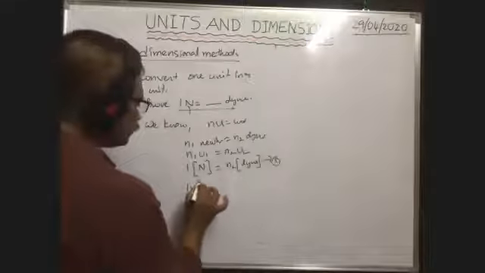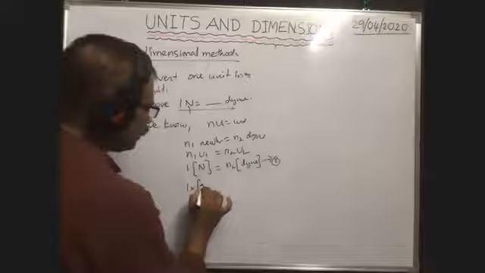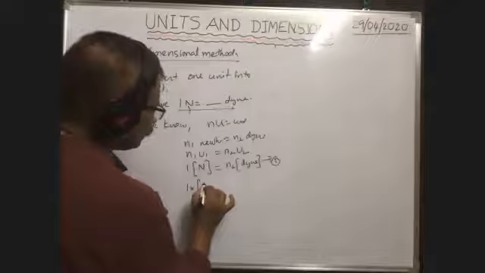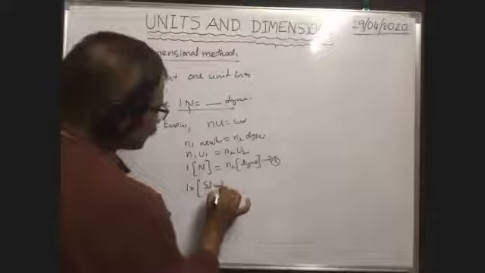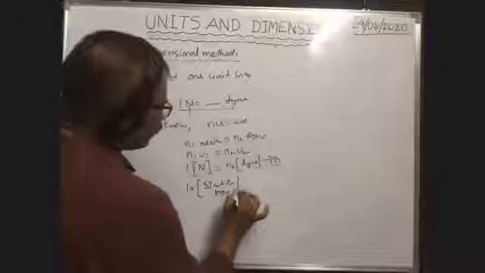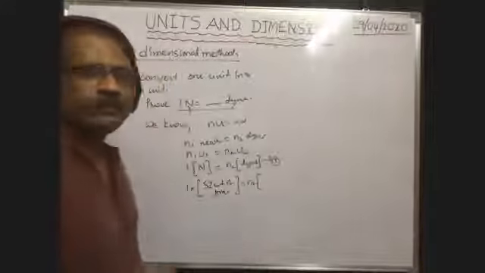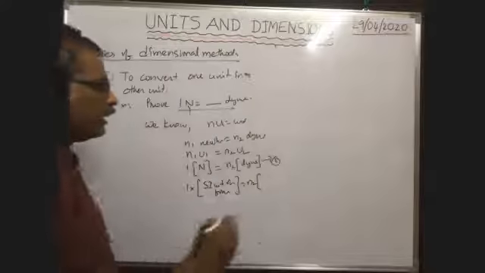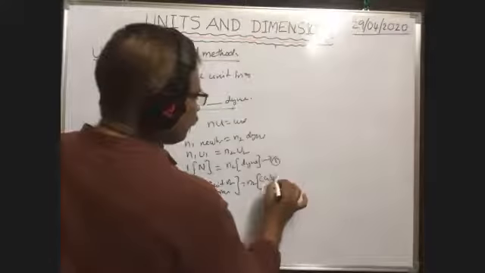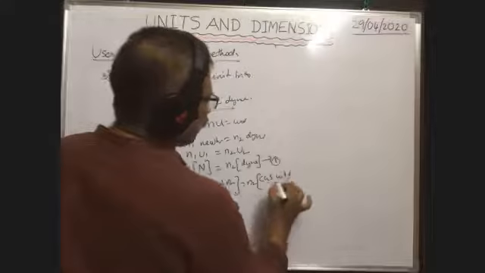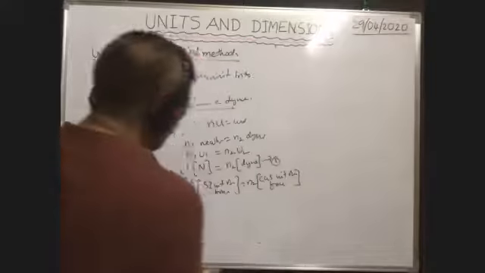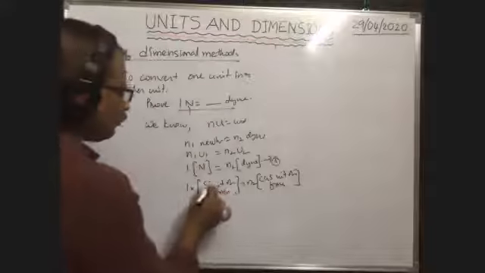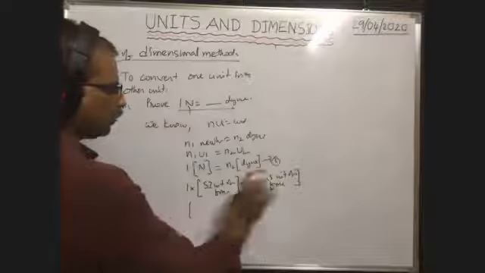1 n means that is the unit of force in SI system. SI unit of force. This is equal to n2 into whatever dyne. Dyne is the CGS unit of force. Now 1 into n means just directly in brackets you write SI unit of force. It is the CGS unit of force.